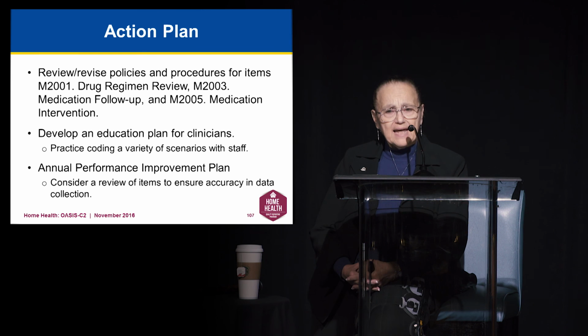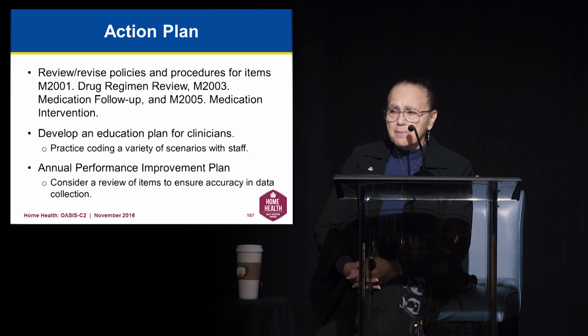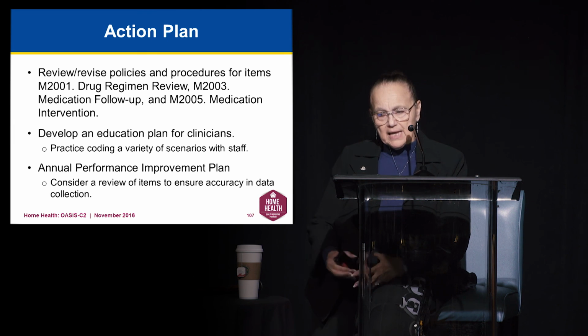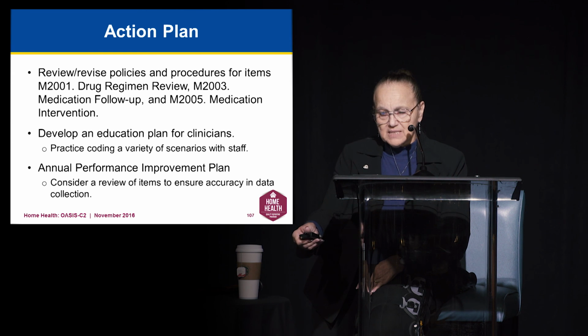So make that an active part of your QAPI plan. You're creating 2017. It should at least be in the back of your mind by now. You realize, of course, that New Year's is 6 short weeks away. Hello? We need to have a QAPI plan for 1/1/17. This is an ideal time to think about including reviewing these items in that process.